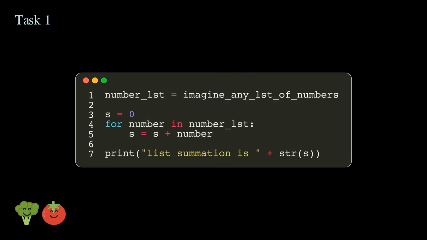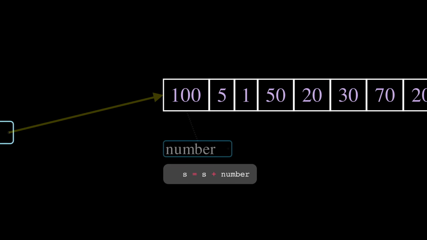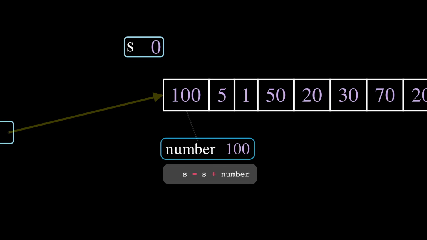So, the central idea is to create a variable outside before the loop starts running. We initialize the variable s to 0. When the for loop is running, we keep adding values into the variable s. Currently, the loop variable number is 100. The code block to execute is s equals to s plus number, which means we update s by adding 100 to it. So s becomes 0 plus 100, which is 100.